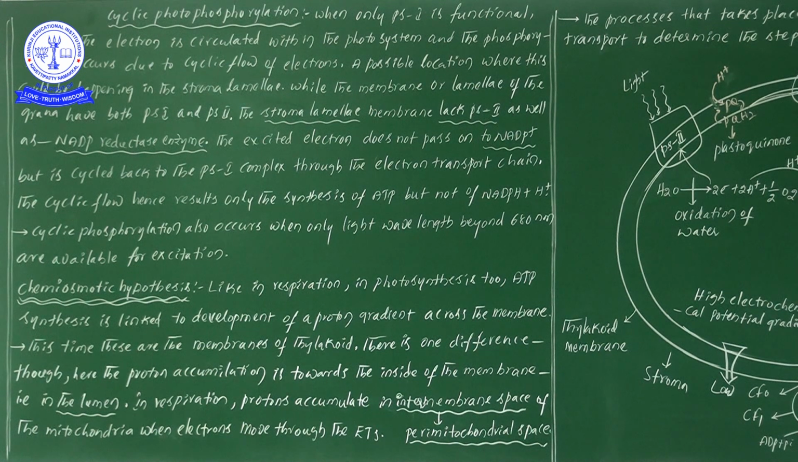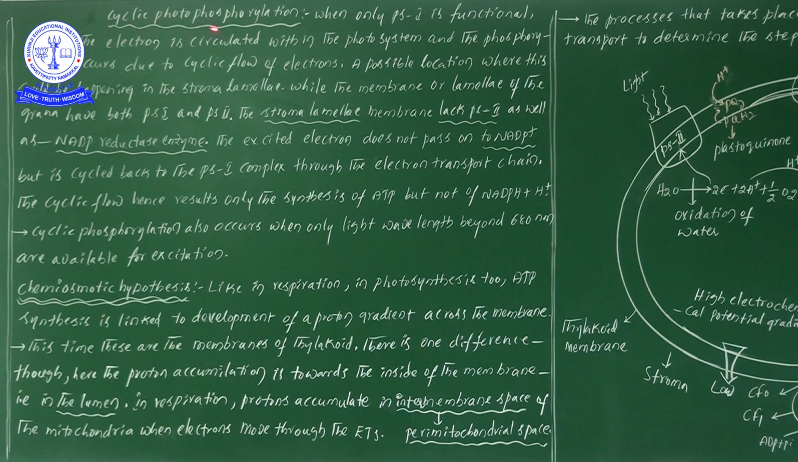Students, now in this video we are discussing cyclic photophosphorylation, and most of the portion we will discuss on the chemiosmotic hypothesis. In continuation to the previous video, we are discussing cyclic photophosphorylation. Next, after completion of cyclic photophosphorylation, we will have the information on the chemiosmotic hypothesis. Now let us start cyclic photophosphorylation.